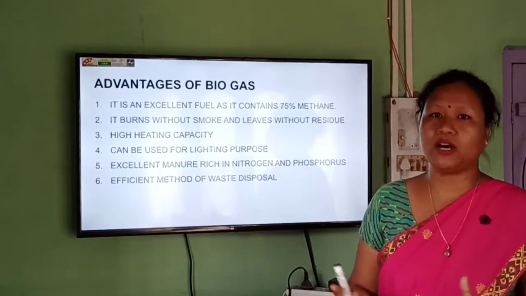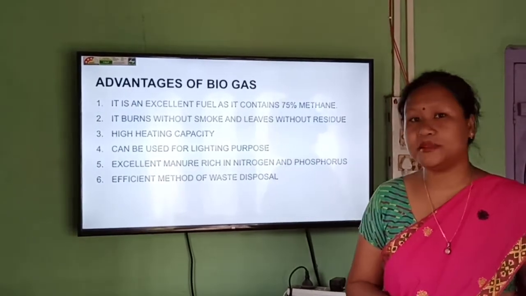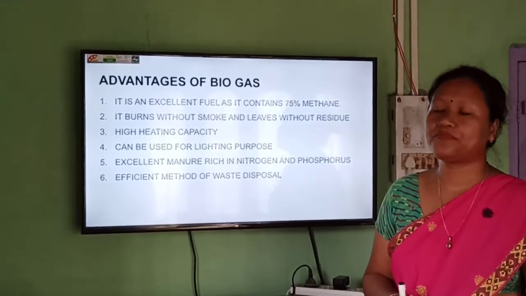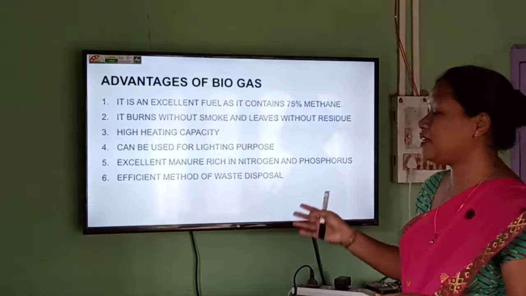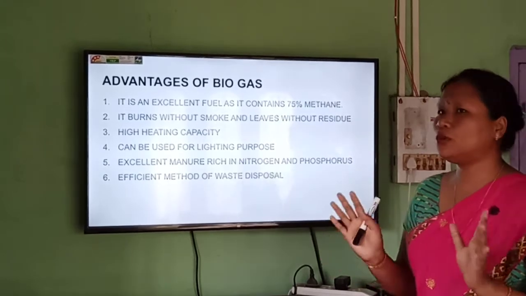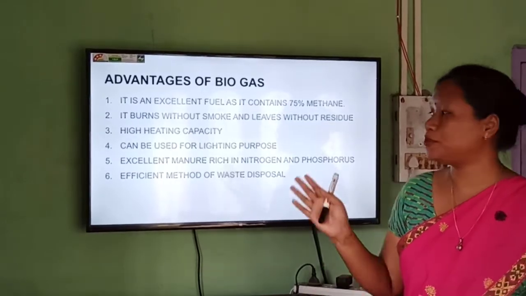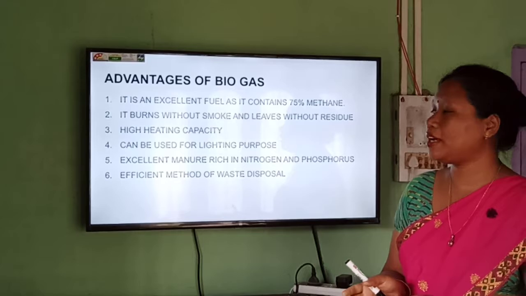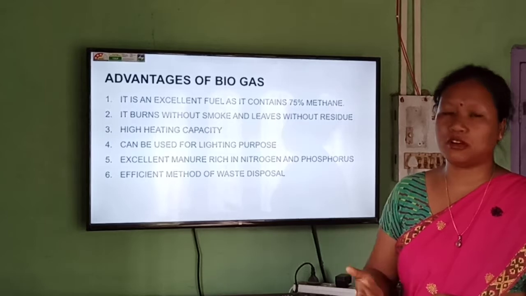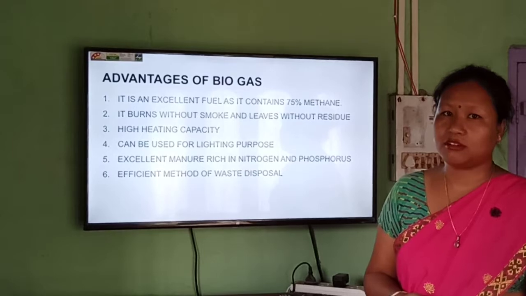If the plant is a big one and if enough energy is produced, then we can use that for lighting purposes also. And the mixture that is left after decomposition is rich in nitrogen and phosphorus, so it is a good manure, and it is a good waste disposal system, because instead of throwing garbage here and there, if you prepare a proper place where you can dispose all these waste products, that means it is a reuse of that waste. We can generate a good amount of biogas from the waste products of our home.